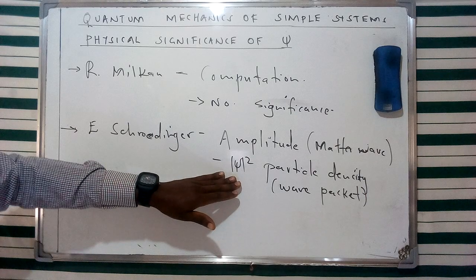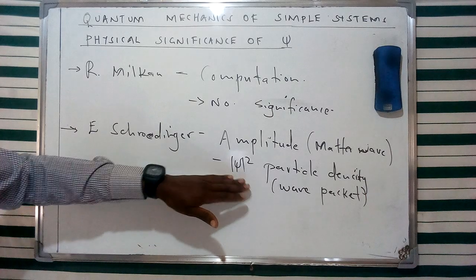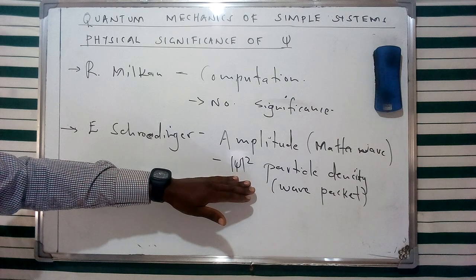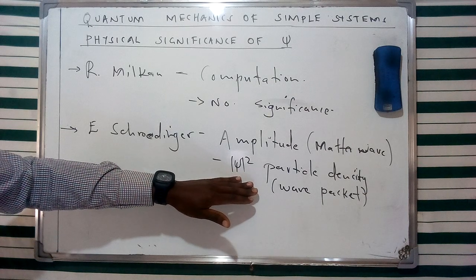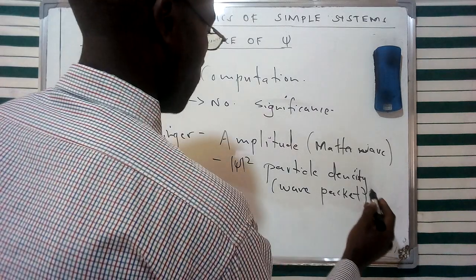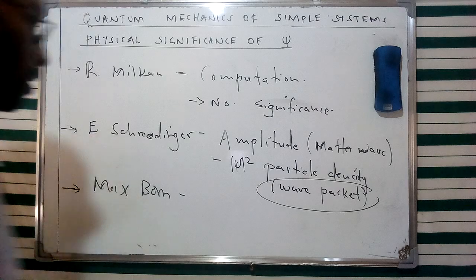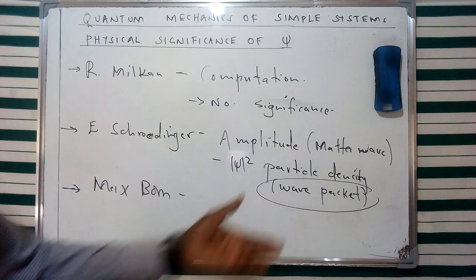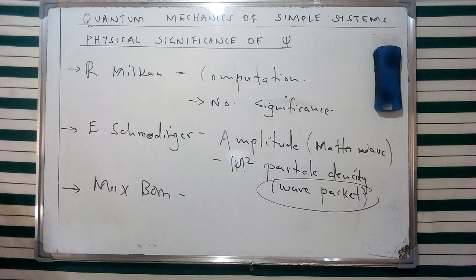And if we consider the particle and its charge, the product of the particle and its charge, then it's going to give us the charge density of that specific particle. So therefore, according to Erwin Schrödinger, it's going to give rise to the concept of a wave packet. But then our next question is going to be the specific location of this particular wave packet in that volume in space, which is another aspect that we need to consider.